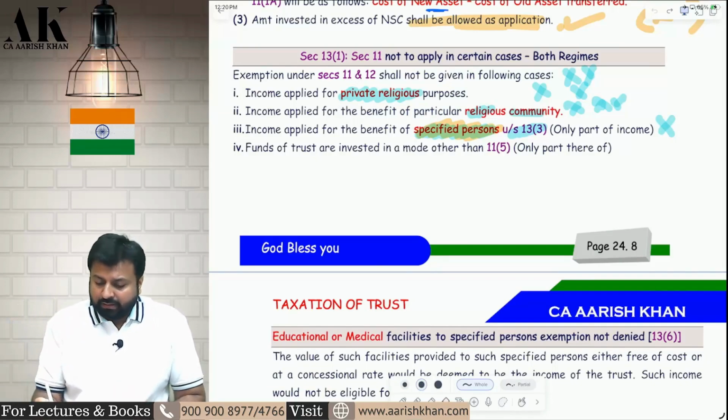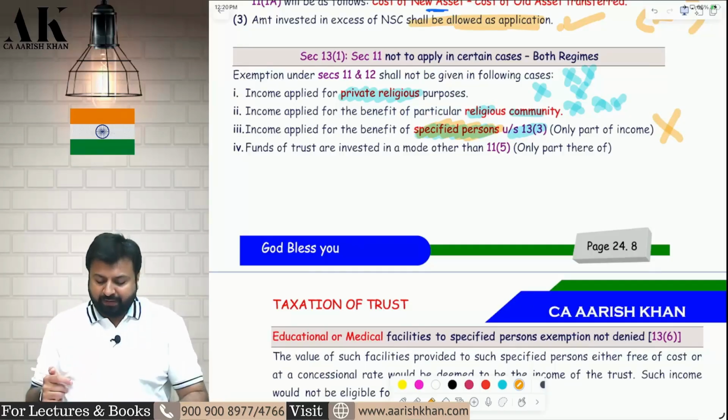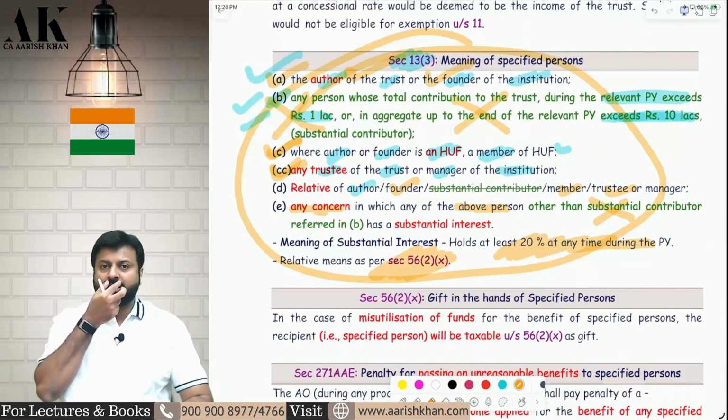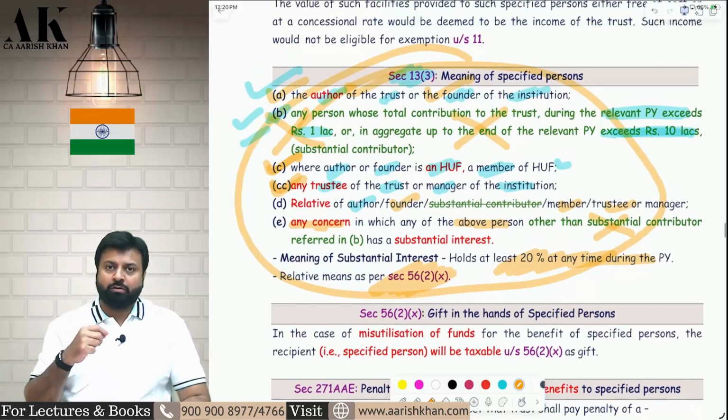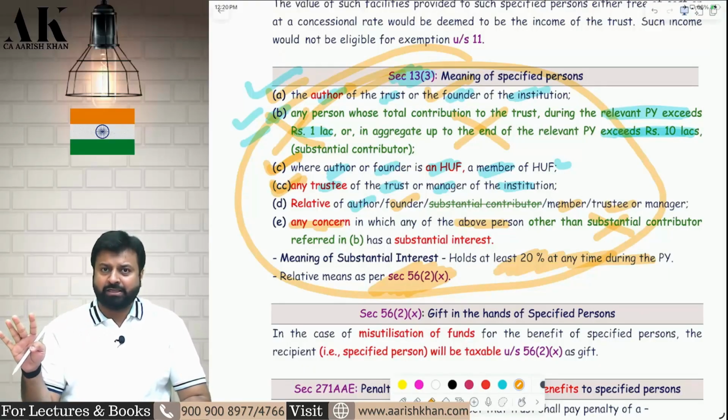Now, coming back to this third point once again, when you apply the money for a specified person, what is the consequence number 1? I will not get exemption under 11 and 12. Suppose my total income is 10 lakh rupees. Out of that, I have applied 3 lakh rupees for a specified person. So on that 3 lakh rupees, I will not get exemption under 11 and 12. Whatever application I have done will not be considered as an application.